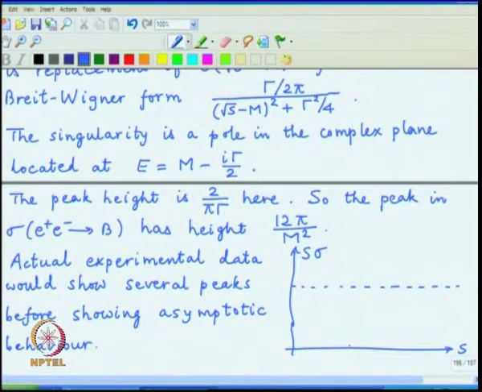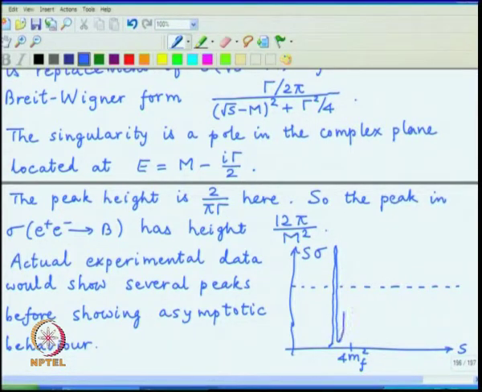And there is a threshold which is 4 times m f square. There might be some sharp delta function before reaching the threshold, which can show up in the data.